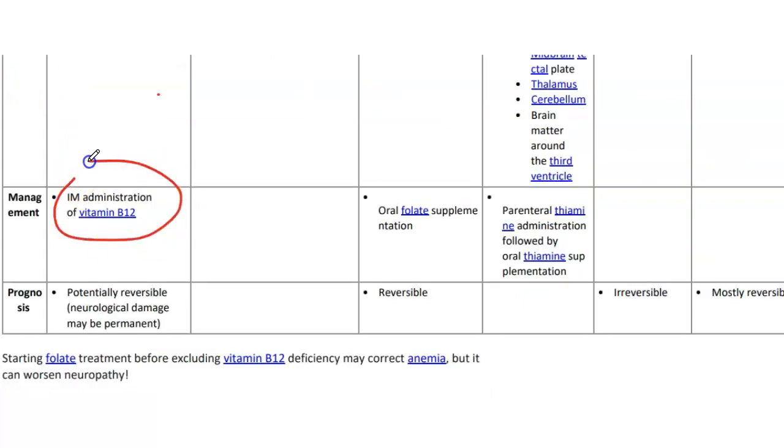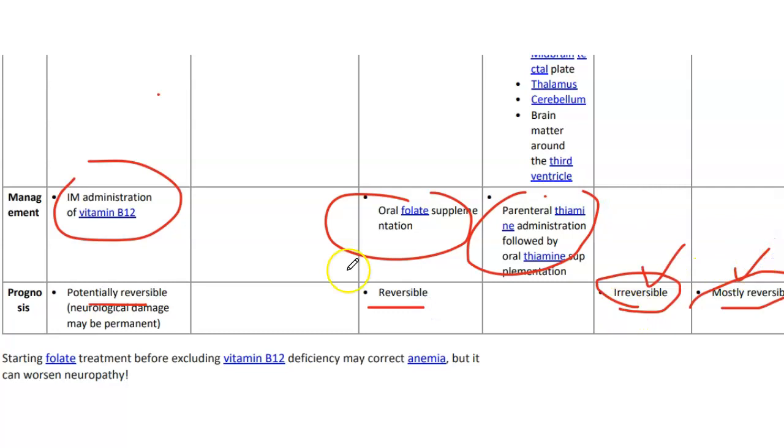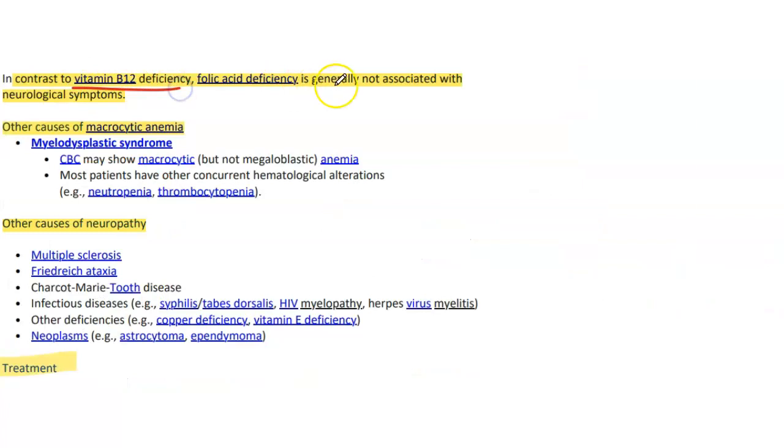Management of B12 deficiency: IM administration of B12. For folic acid, oral folate supplementation. In Wernicke encephalopathy, we give parenteral thiamine administration followed by oral thiamine. Prognosis is potentially reversible. Folic acid deficiency is also reversible. Dry beriberi is mostly reversible. Starting folate treatment before excluding B12 deficiency may correct anemia, but it may worsen the neurology. In contrast to B12, folic acid deficiency is not associated with neurologic symptoms.